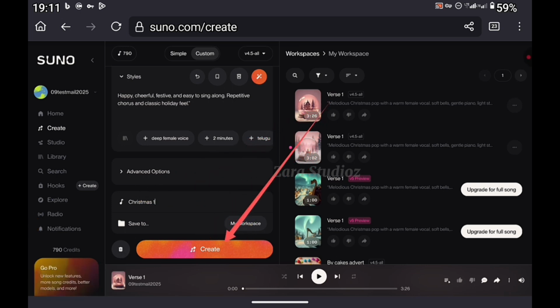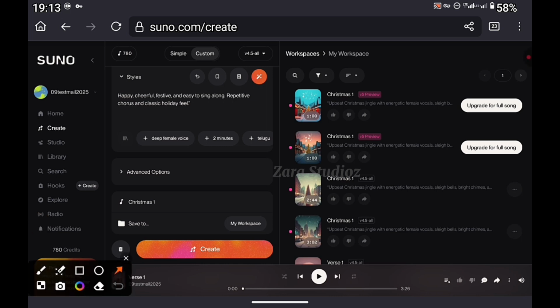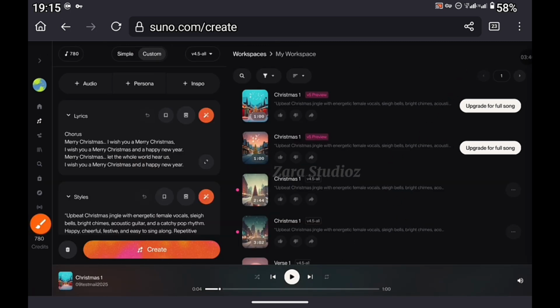While we wait for this to generate, Suno will generate 4 different versions for you. Please do not bother yourself about this because the song is incomplete. You can see it's asking us to upgrade for full song. So let's just come here. This is the first song and this is the second one right here. You play it, listen to it, and select the one you like. This is the very first song.